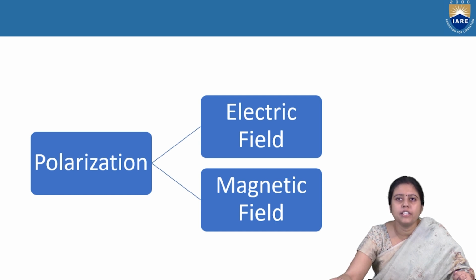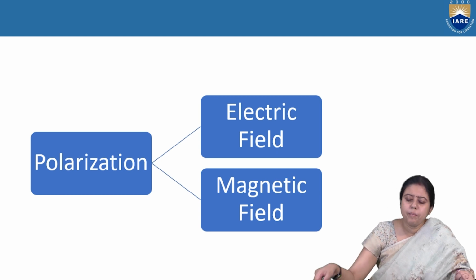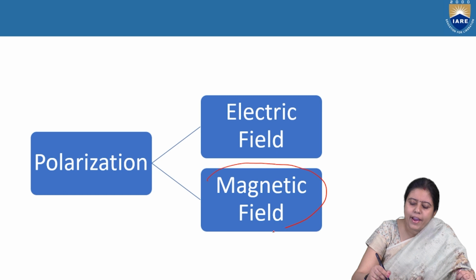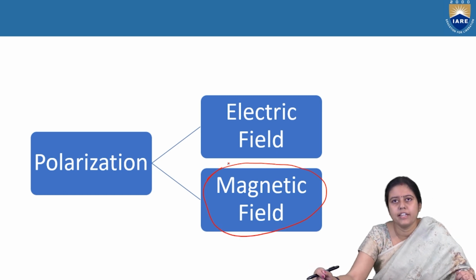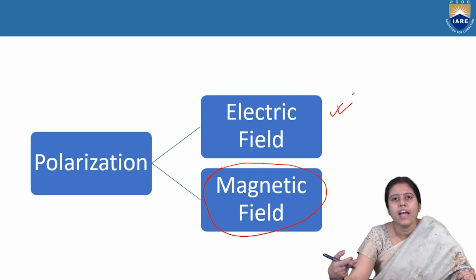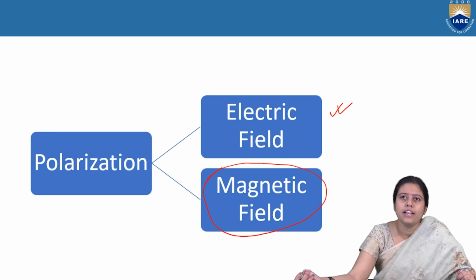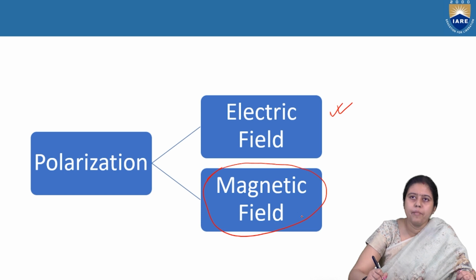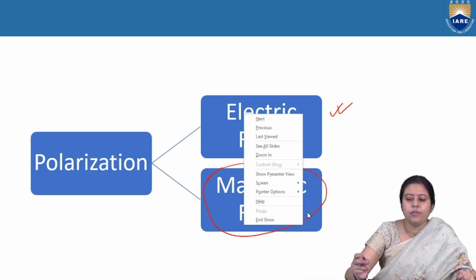Today our main discussion will be the magnetic field polarization. Before starting, we will give a small glance at electric field polarization, and then we will go to the magnetic field polarization.